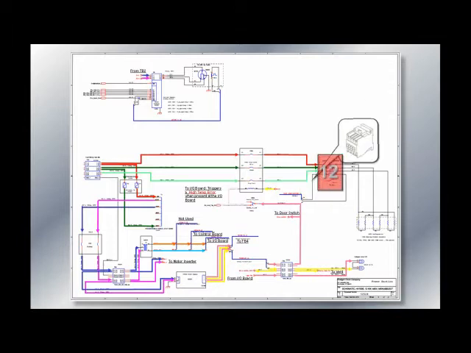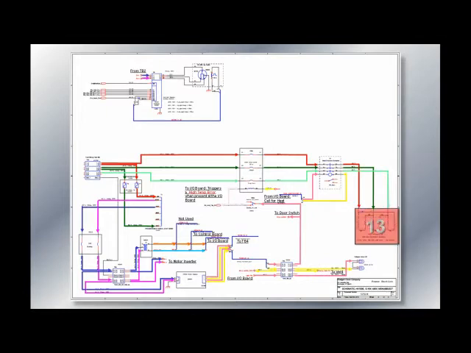K1, or the heat contactor, is triggered by 24 volts DC from the relay board whenever a call for heat is present. When the K1 coil is active, it sends 480 volt power to the elements. The elements remain on until the 24 volt DC signal is removed from the contactor.